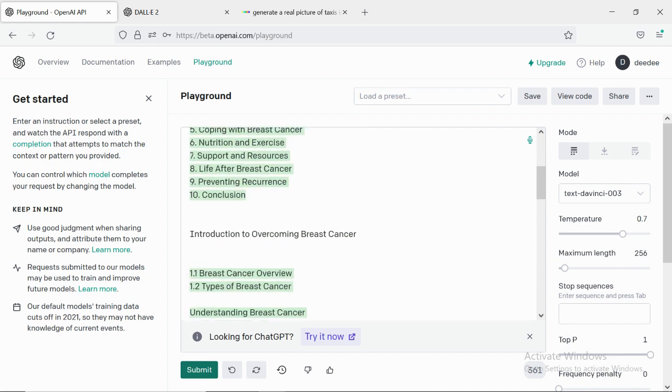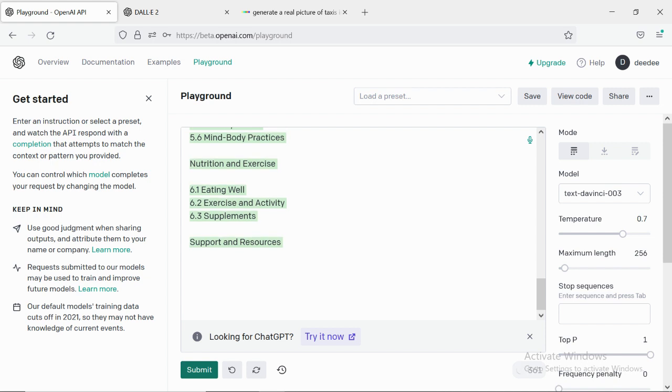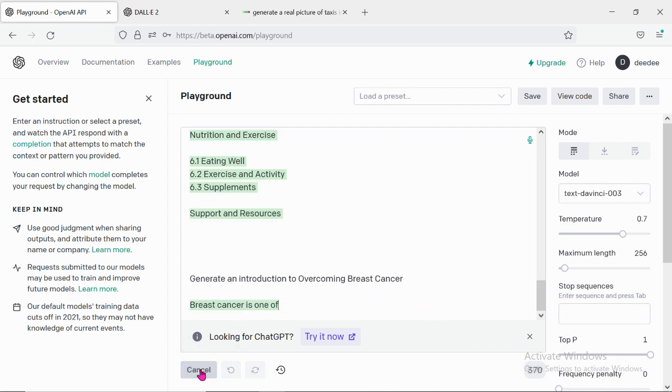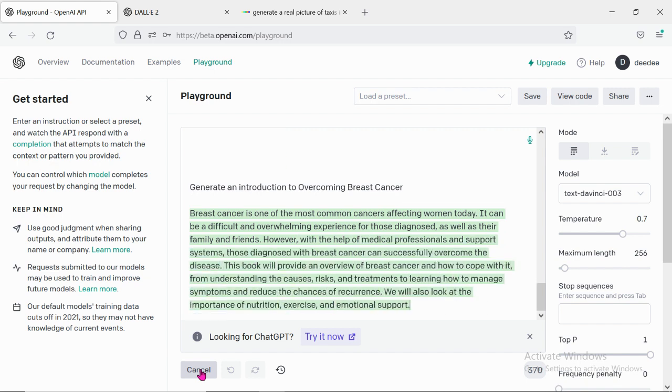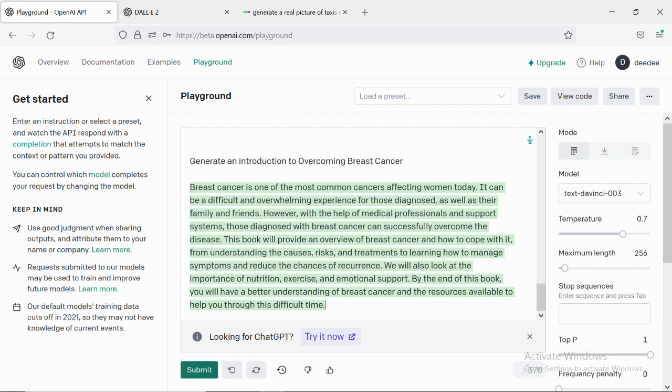But it depends on the kind of question you ask, though. So let me come on here and click generate an introduction to overcoming breast cancer. Like I said, it depends on the kinds of question you ask it. For me, if you want to generate your table of contents, I prefer using the normal chat.openai instead of this playground. The advantage of this playground is what? If you need more content, you can just what?